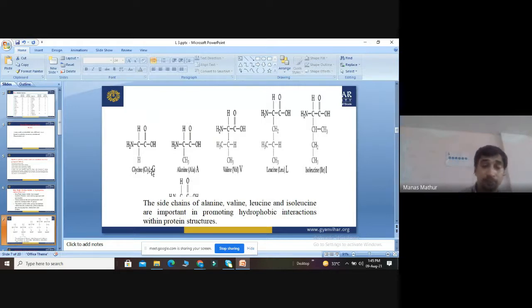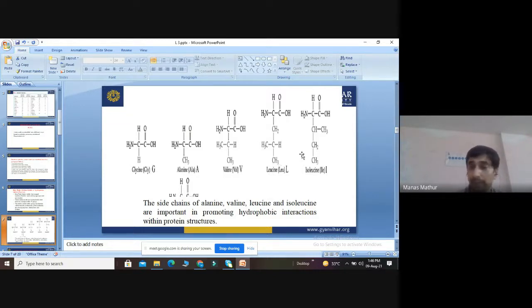Now we are seeing the structure of these amino acids. This is the structure of glycine. It is called the simplest amino acid. When this H is replaced by CH3, it is called alanine. And when another group is attached on this alanine, it becomes valine. When we add an extra CH2 in valine, it becomes leucine.